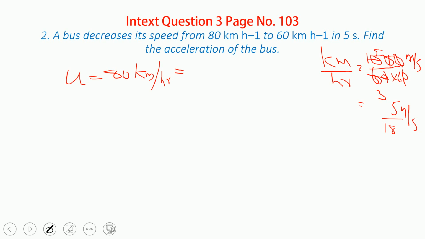So whenever you convert, you should remember that you multiply by 5 upon 18. Whenever kilometer per hour is there, you have to multiply, what?